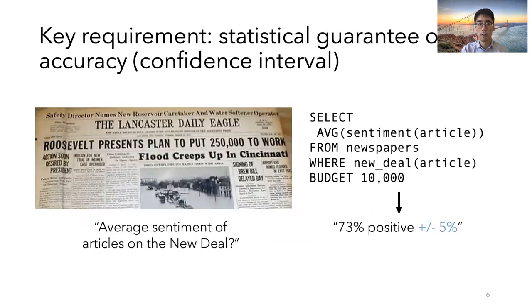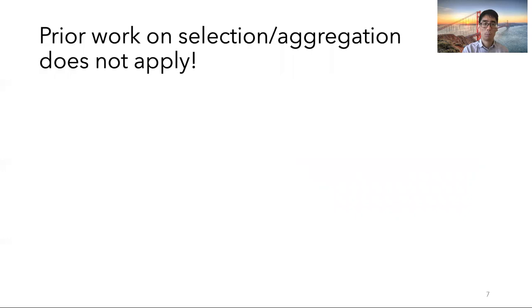A key requirement, though, is that we want statistical guarantees on accuracy in the form of a confidence interval, because we can't execute the expensive predicate over the whole data set. And so the answer would actually be of the form 73% positive plus or minus 5%. Unfortunately, because we require these confidence intervals for scientific analyses, prior work on selection and aggregation does not directly apply to accelerating these queries.